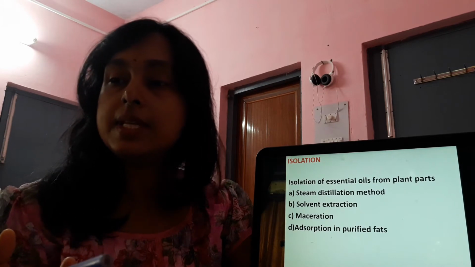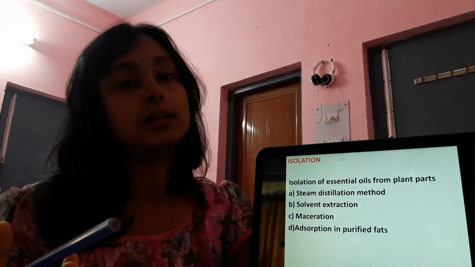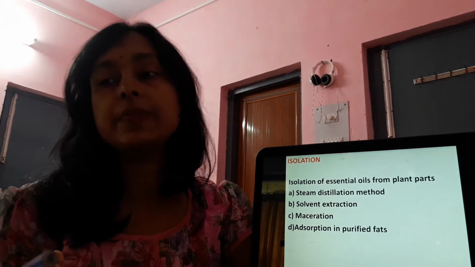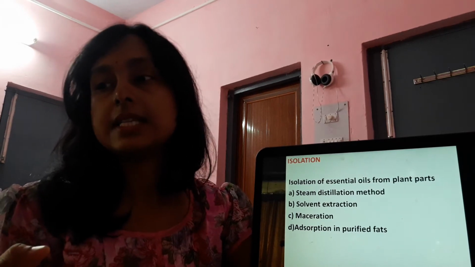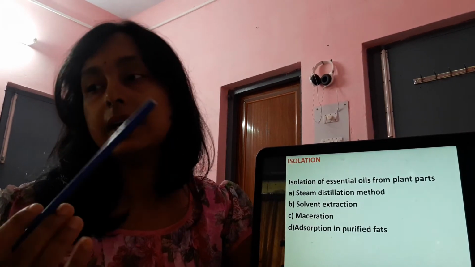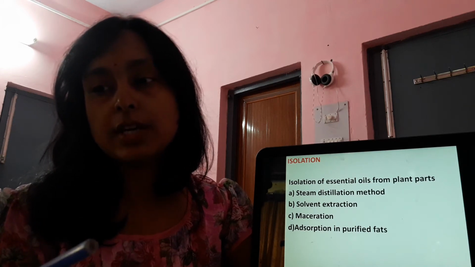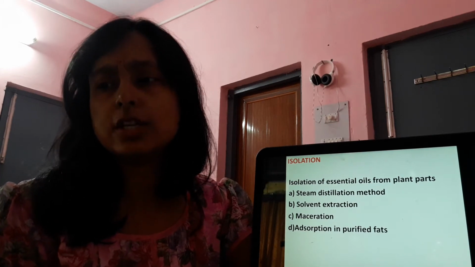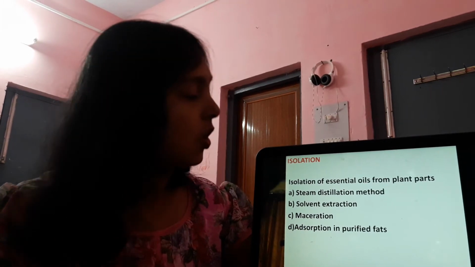Then the steam distillate is saturated with salt and extracted with organic solvents like light petroleum and benzene. The combined oil and solvent extracts are dried and the solvent is evaporated under reduced pressure, and sometimes through a fractionating column, and we can get the essential oil.